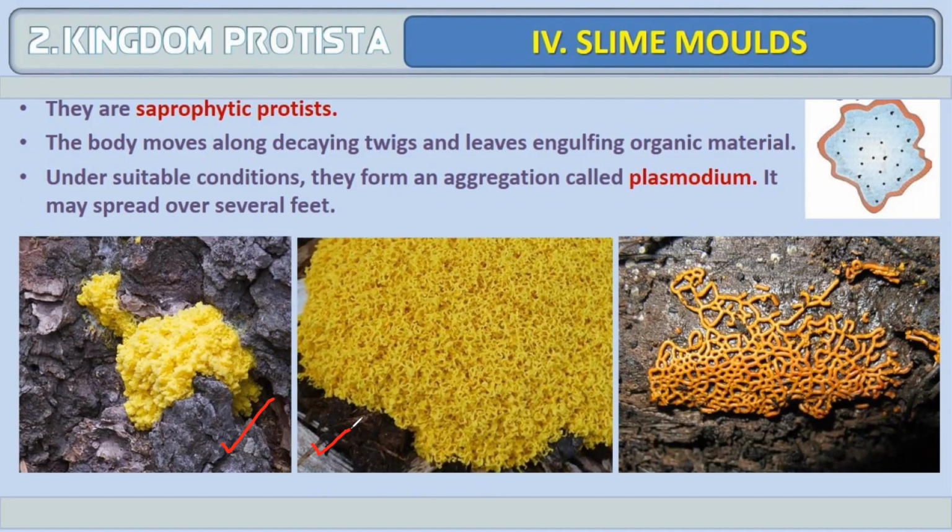Under suitable conditions, they form the aggregation called plasmodium. Here you can see they are forming aggregations under favorable conditions, and they may spread over several feet. So they are forming a plasmodium which is not related to the plasmodium of malaria, right? It's not the same, it's different. They form an aggregation called plasmodium and can grow even several feet.